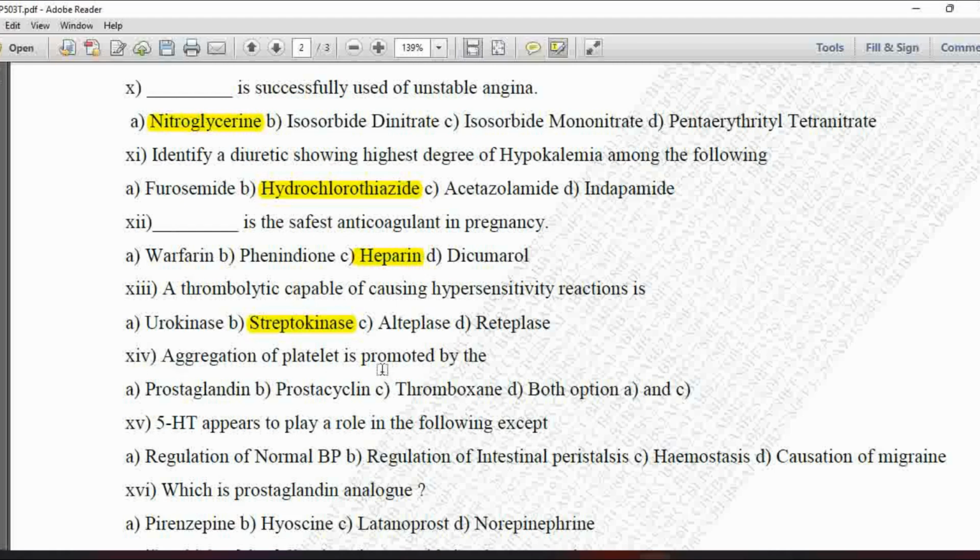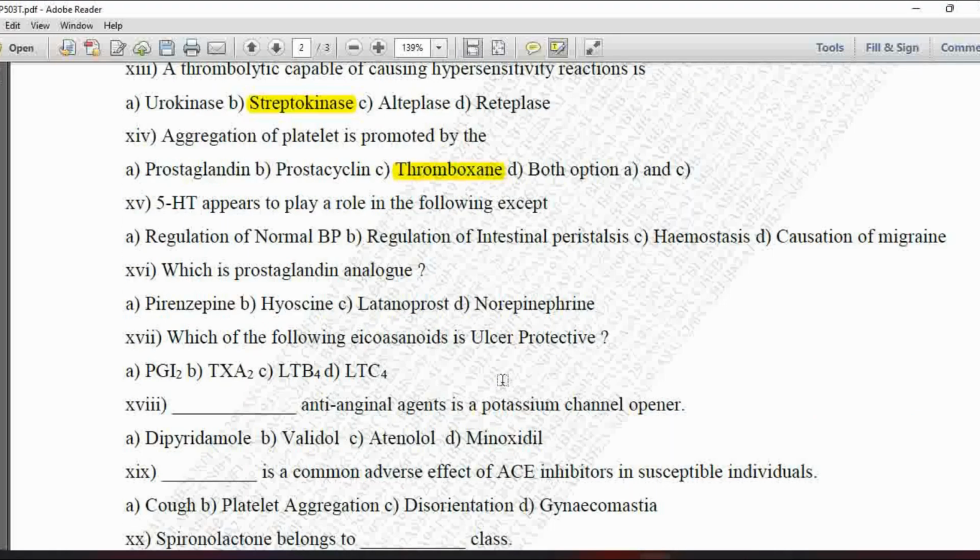Next MCQ, aggregation of platelet is promoted by. Option A is prostaglandin, B is prostacyclin, C is thromboxane, and D is both option A and B. So here the aggregation of platelet is inhibited by the prostaglandin and prostacyclin, but it is promoted by the thromboxane, so option C is correct.